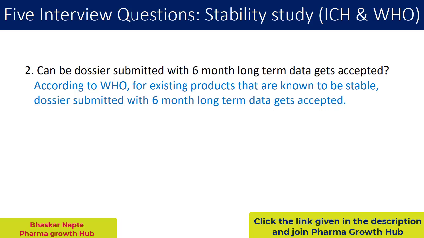That means for new drug substances and new drug products, you must submit the dossier with 12 months of long-term data. But if your drug substance or drug product is already approved and it is stable, in that situation, your dossier with 6 months of accelerated as well as 6 months of long-term data must get accepted.